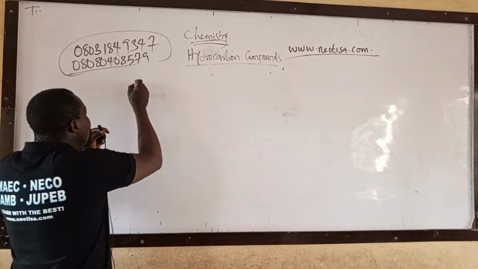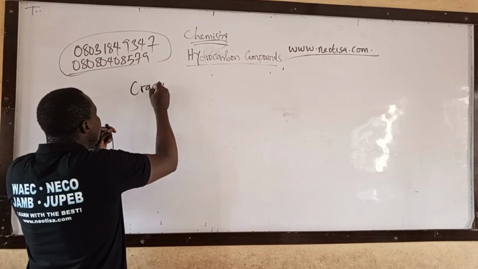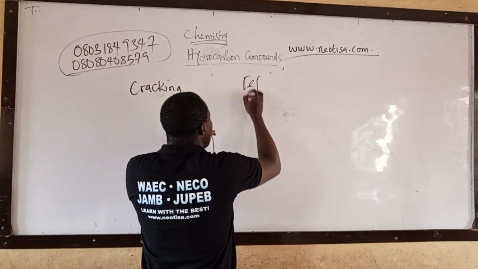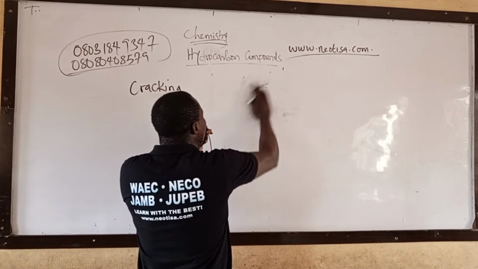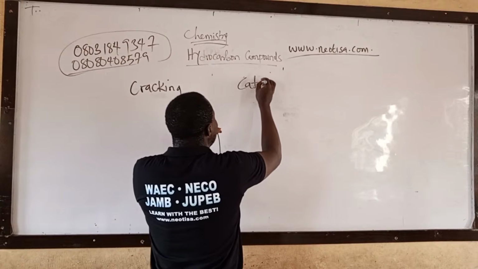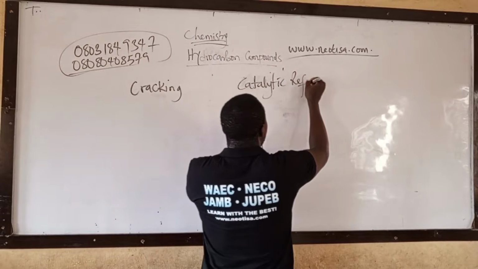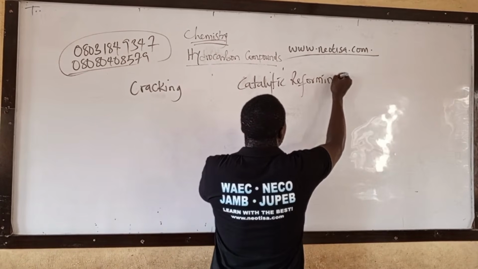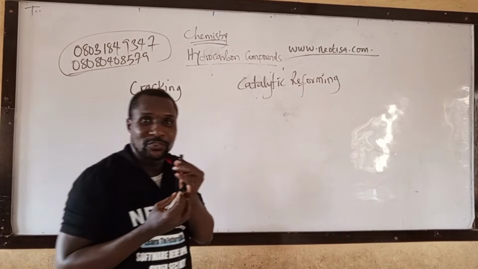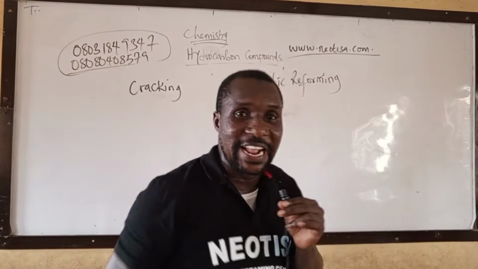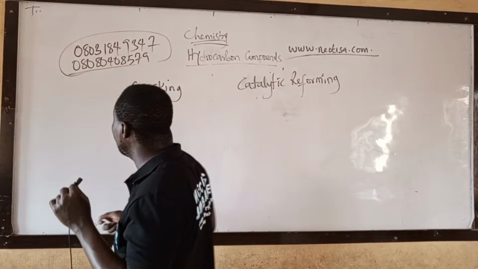Class, you have to know the meaning of cracking. And you have to know the meaning of reforming. Catalytic reforming. Is there in your past question? Very important. Cracking and catalytic reforming.